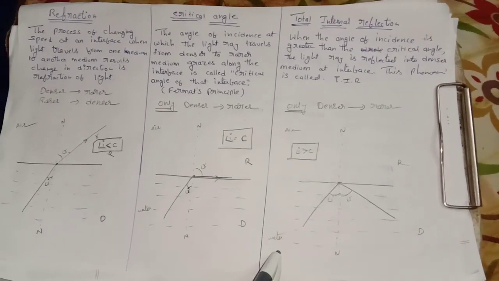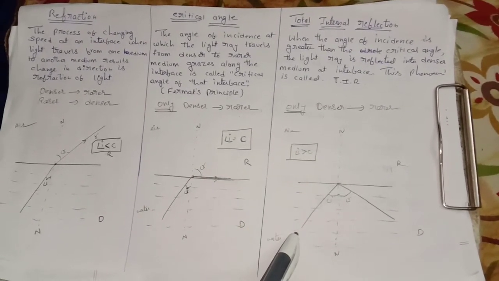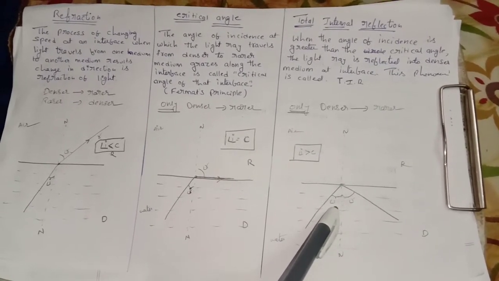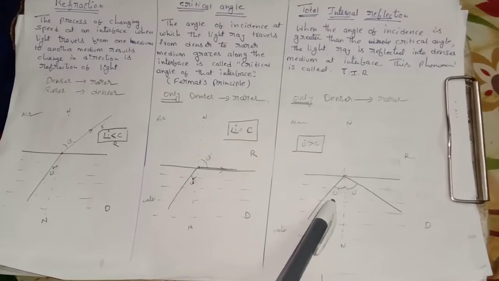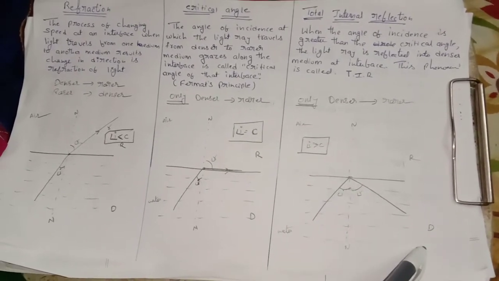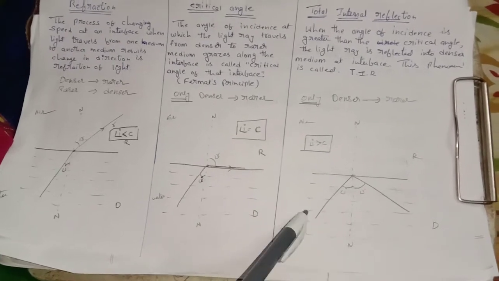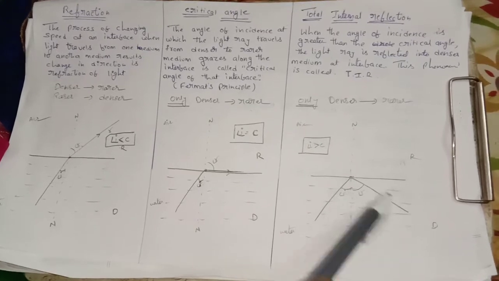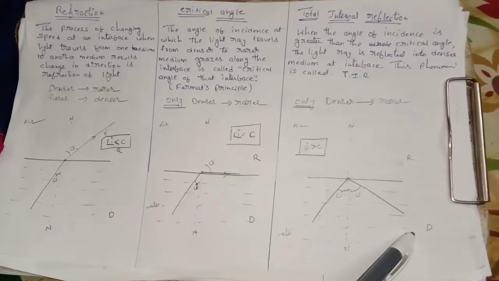So this is the denser medium, the light ray is passing from the denser medium, and the angle of incidence is more than the critical angle. Then the reflection takes place into the denser medium. It will not go up; it reflects back into the same denser medium.